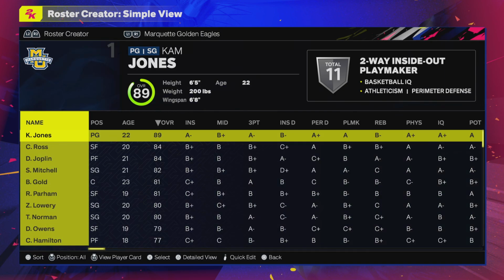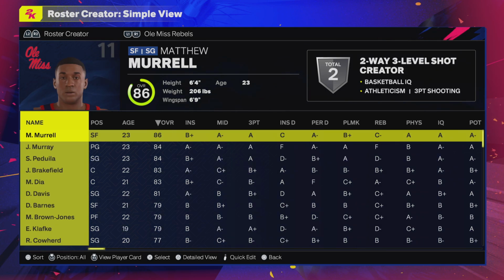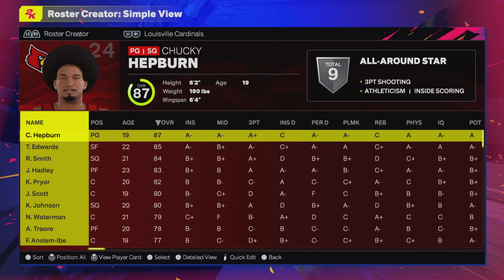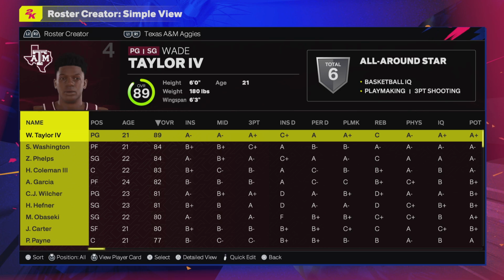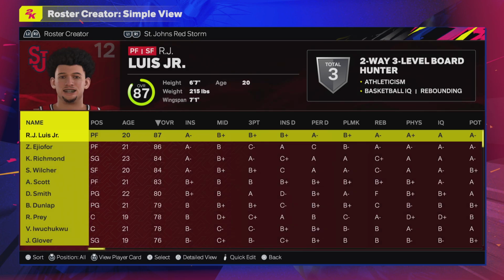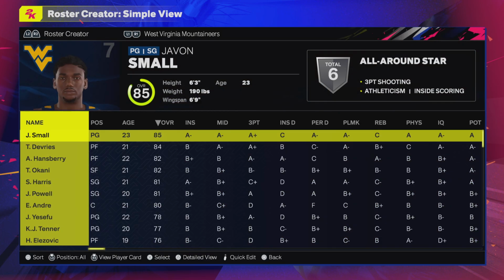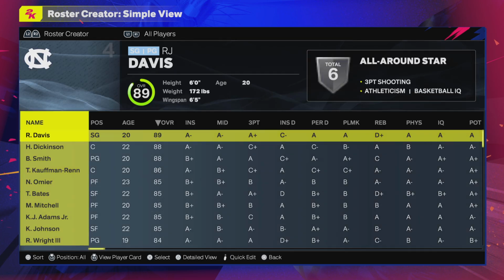We've got Kentucky, Marquette, Maryland, Memphis, Ole Miss is new, Oregon, Louisville added in this one as well. Tennessee, Texas, Texas A&M, St. John's is new in this one. UConn, Michigan is new as well. West Virginia is new as well. And then Wisconsin. So that rounds out the teams.